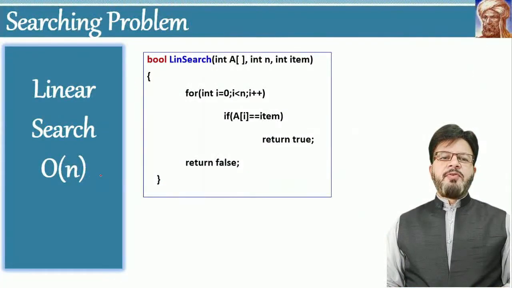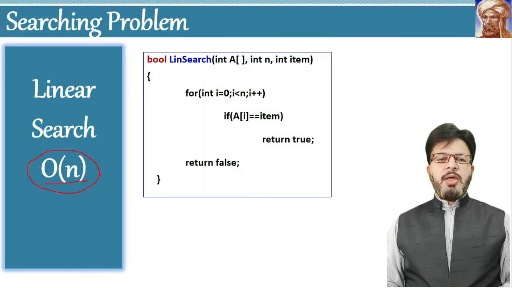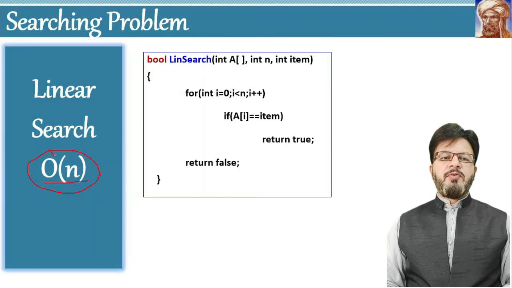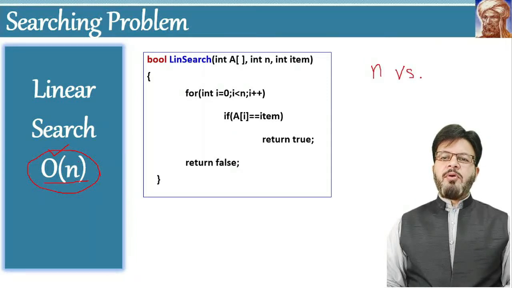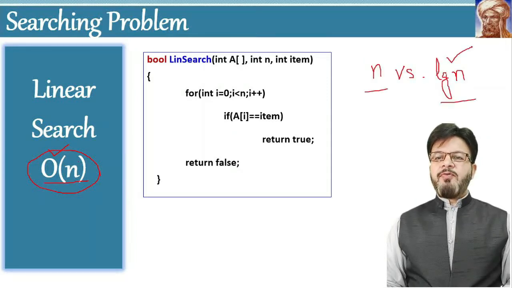Now just compare it with the linear search. In case of linear search, you have a function big O of n. As already told, just ignore for a moment the big O. The term n represents the maximum possible comparisons in this algorithm. So n versus log of n. The algorithm with log of n comparisons is much more efficient as compared to n number of comparisons.